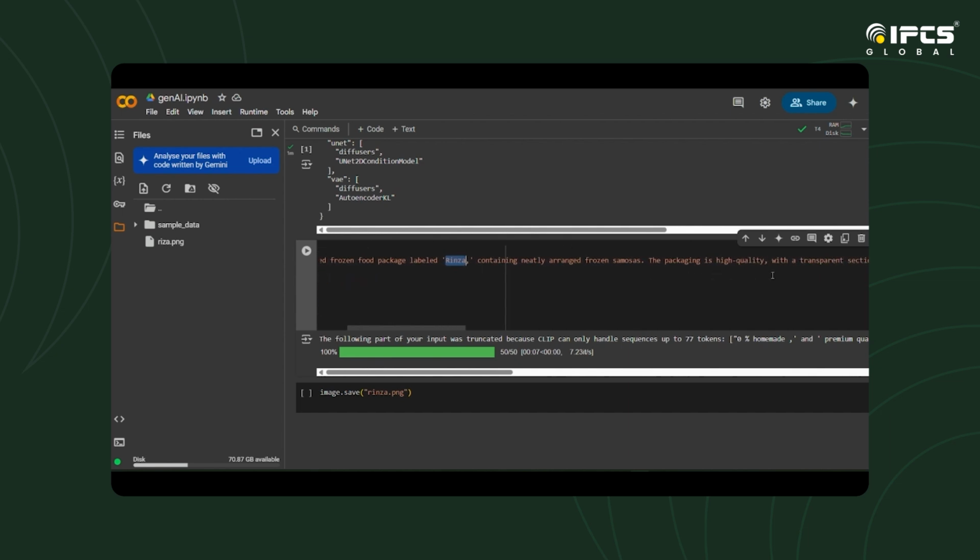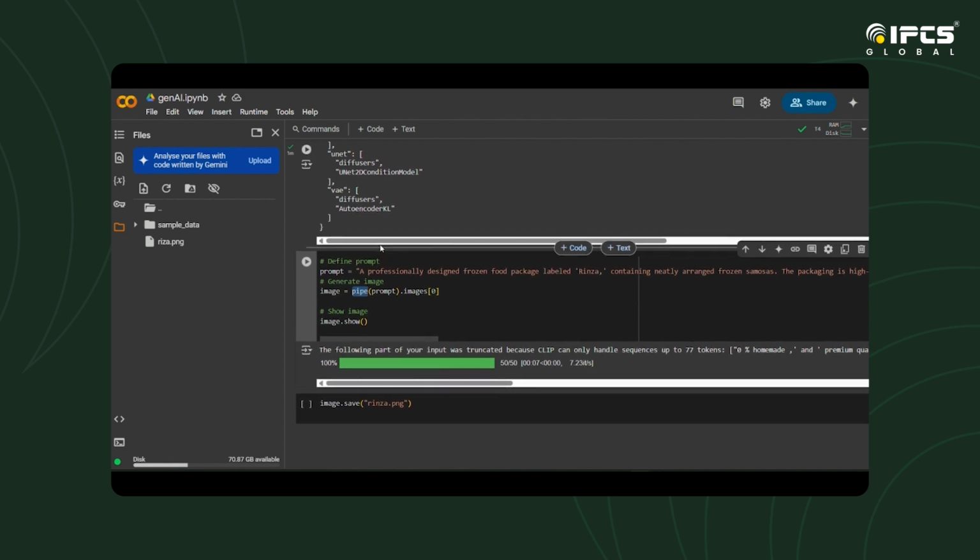With high quality, with a transparent section showing the frozen samosas inside, lightly coated with ice crystals, and the label includes the brand name Orisa in a bold and stylish font, along with product details such as frozen samosa and 100% homemade premium quality. This is what I'm giving as input text, as the prompt, and the image will be generated using the pipe. We already created that model.